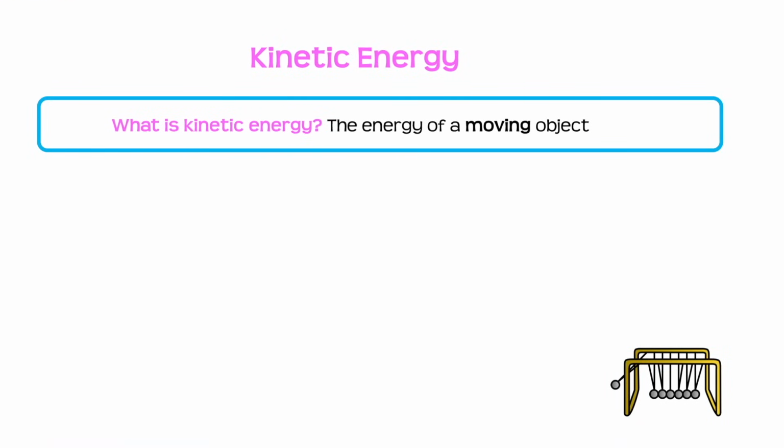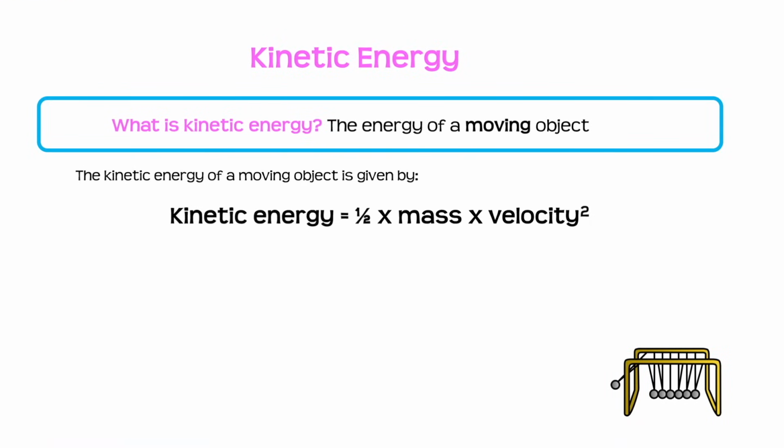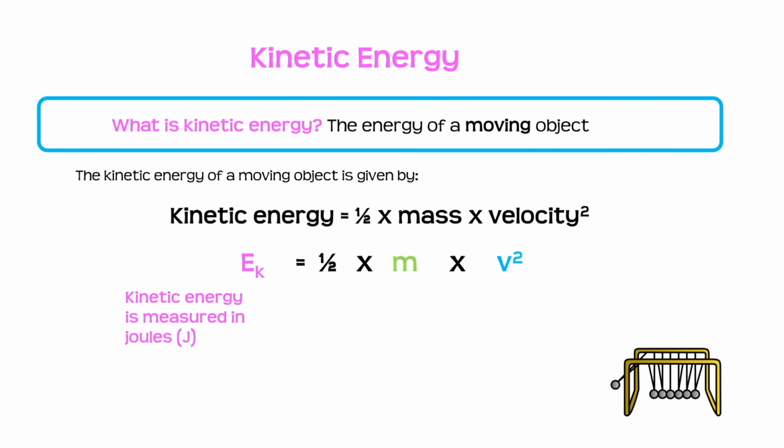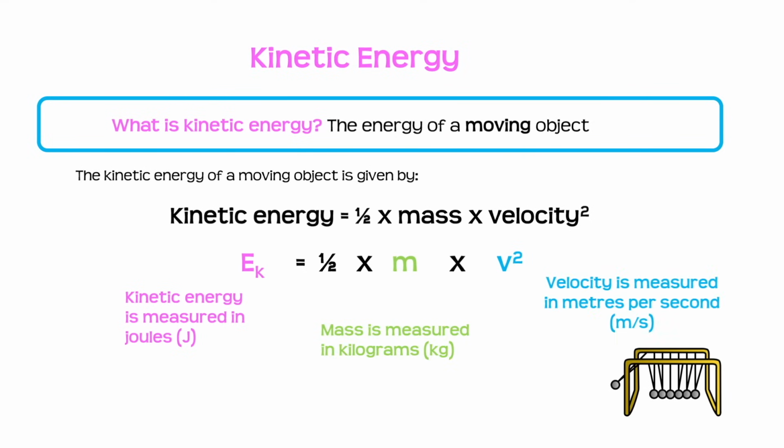Kinetic energy is the energy of a moving object. So the equation for this is kinetic energy equals half times mass times velocity squared. Or the simple equation of this is EK equals a half mv squared. So the units of kinetic energy is joules, the units of mass is kilograms, and the unit for velocity is meters per second.